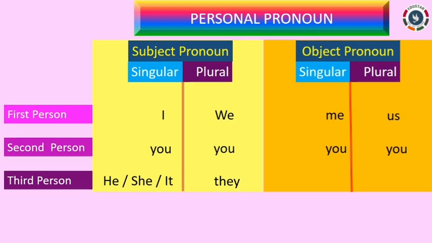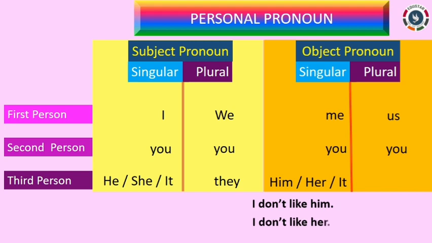Now, let us see with object pronouns. Read these sentences. I don't like him. I don't like her. I don't like it. Here, the pronouns him, her, and it are in the singular form, and as they come after the verb, they are object pronouns.